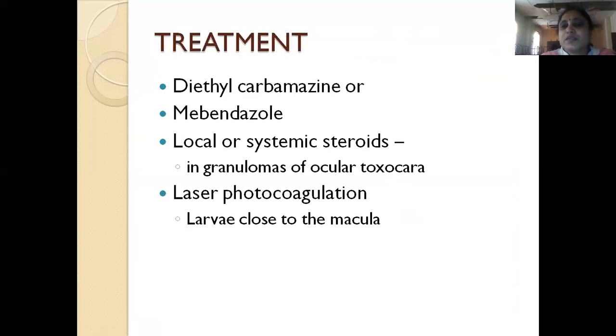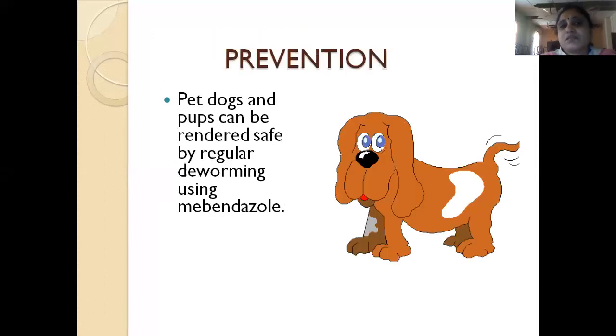Treatment, you have to give either diethylcarbamazine or mebendazole. This is for the organism as such. But for the inflammation or the granulomas, you can give local or systemic steroids, and photocoagulation can be done if the lesion is very near to the macula. Prevention: pet dogs and pups should be rendered safe. They have to be dewormed occasionally.